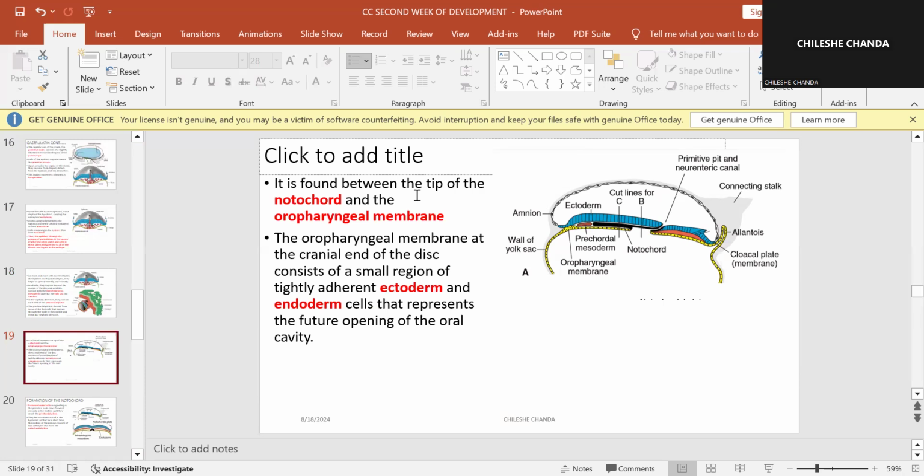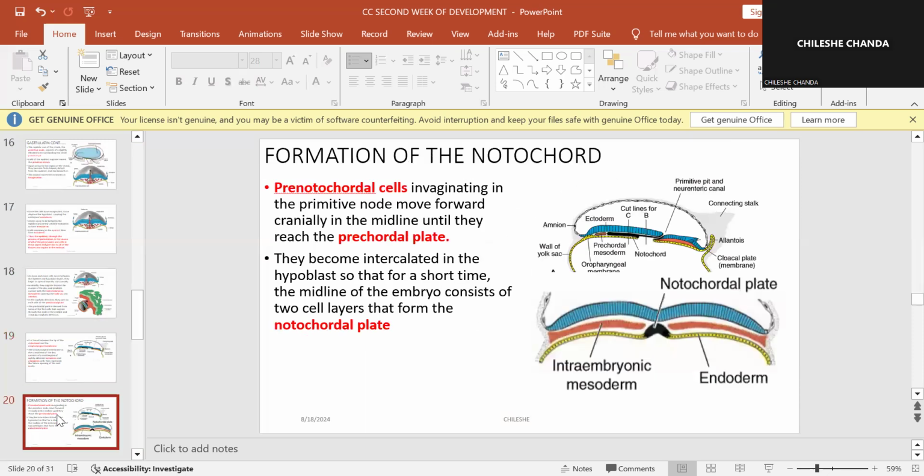So it is found between the tip of the notochord and the oropharyngeal membrane. The oropharyngeal membrane is just a place where the ectoderm and the endoderm are tightly bound together. You don't find the mesoderm here. And this is what is going to be the future oral cavity, okay? The future oral cavity. So now, formation of the notochord.